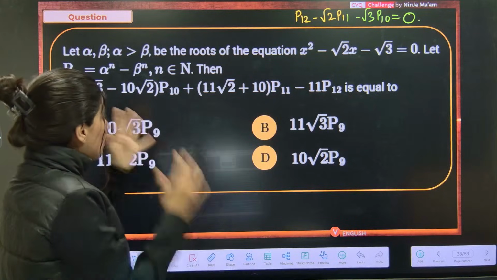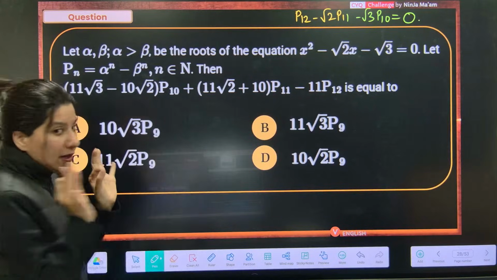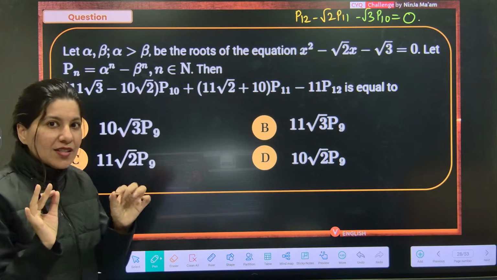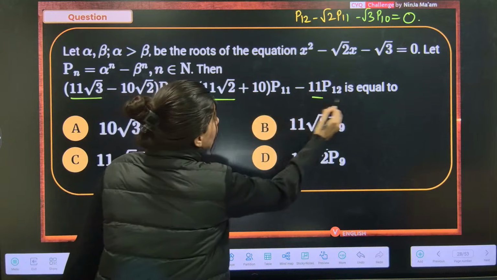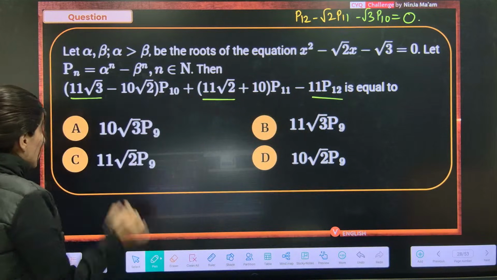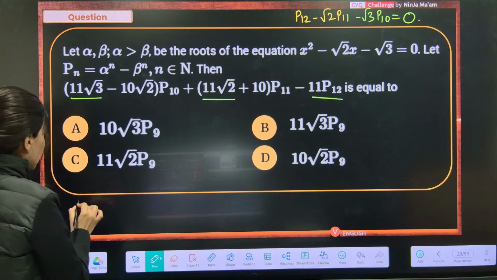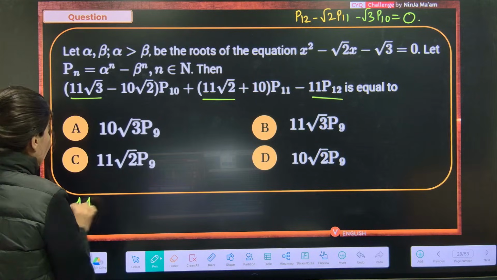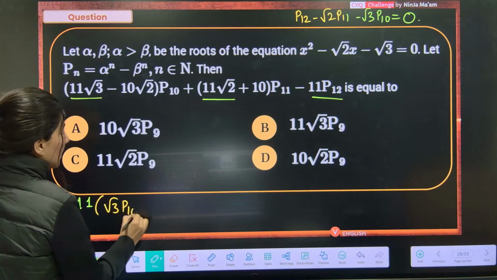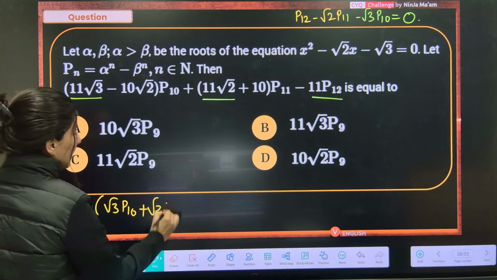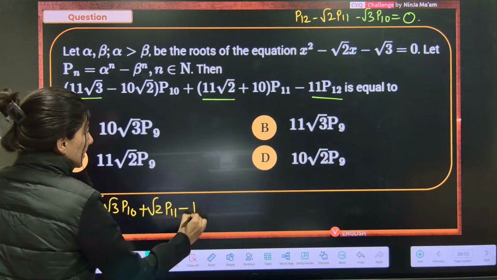Now this is something, ma'am, which is very confusing. But if you look at it carefully, now this question is very easy. 11 root 3, 11 root 2, 11, just 11. So what I'm going to do is take out 11 common from these three terms. So this is going to be 11 times root 3 P10 plus root 2 P11 minus P12.